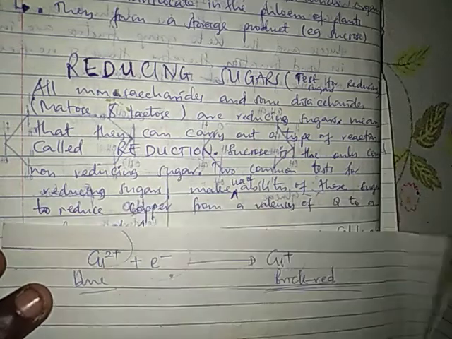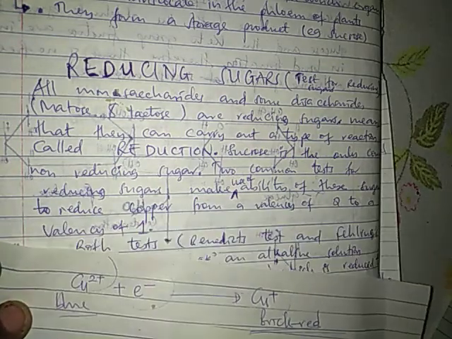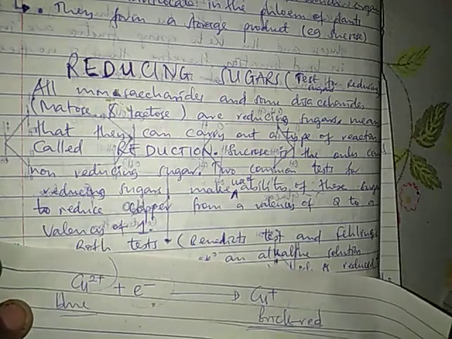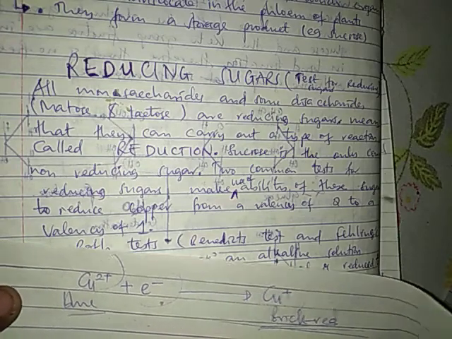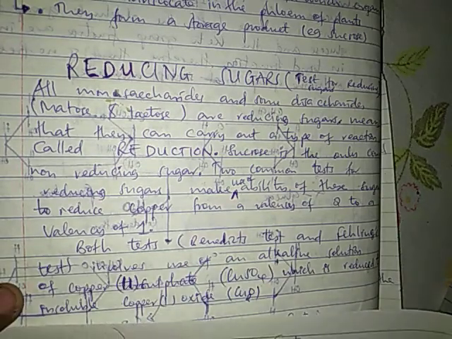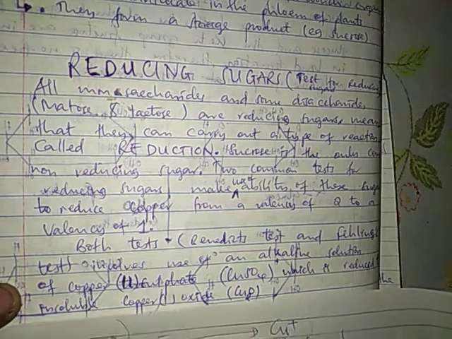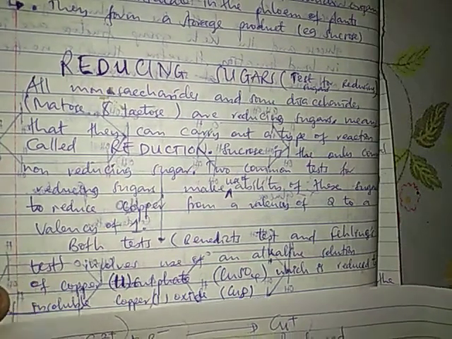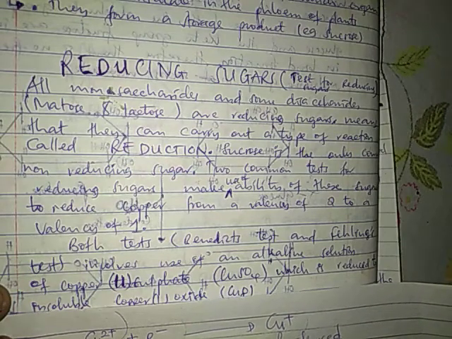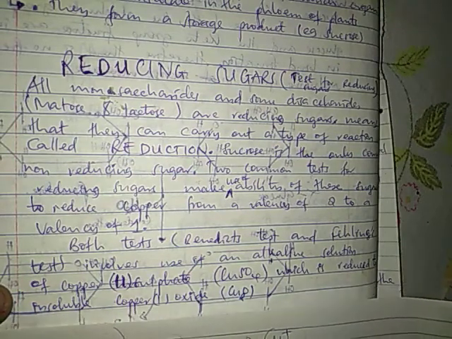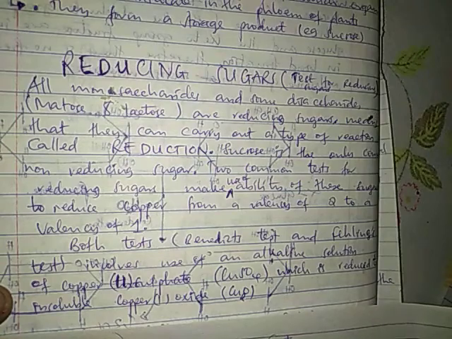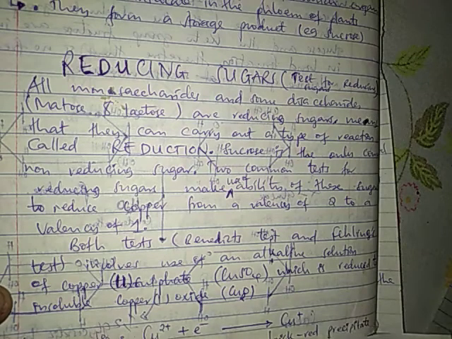Two common tests for reducing sugar make use of the ability of the sugar to reduce copper from a valence of 2 to a valence of 1. Both tests, the Benedict's test and the Fehling's test, involve the use of an alkaline solution of copper 2 sulfate, which is reduced to insoluble copper 1 oxide.